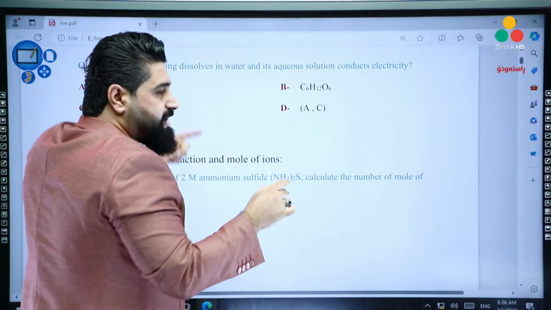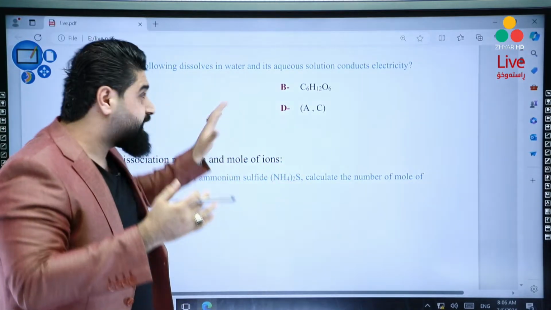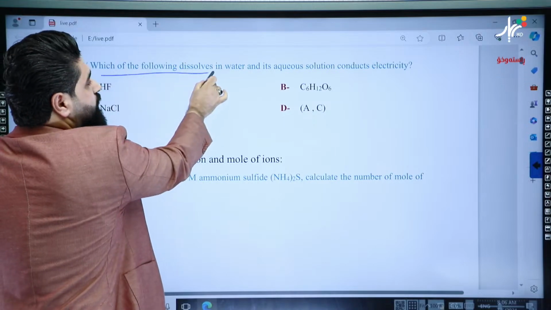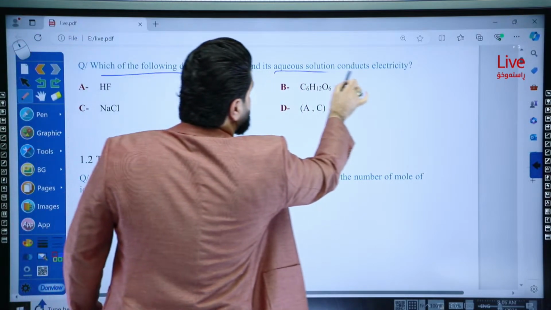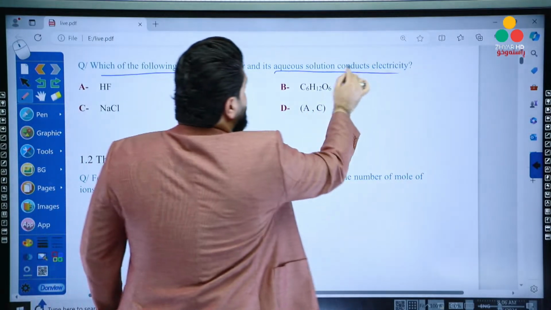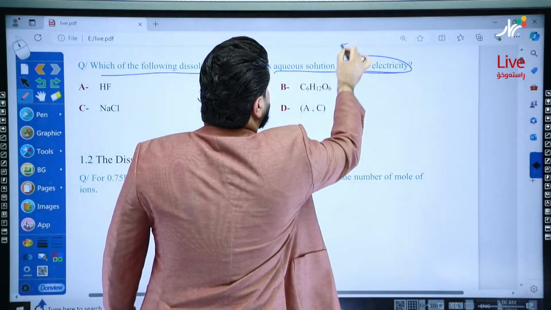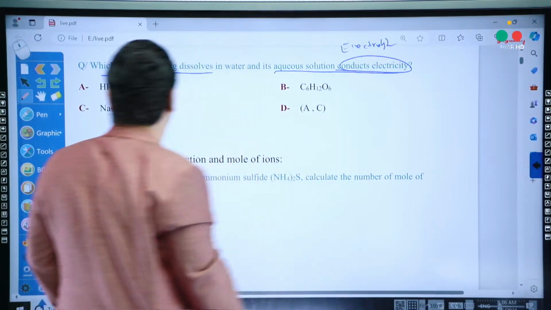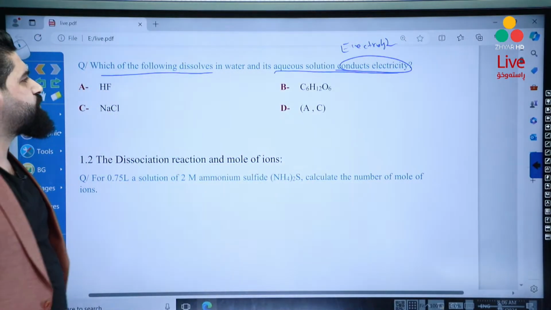Because later, after I explain something more, I'll get back to this question. Okay? Yalla. Which of the following dissolves in water and its aqueous solution conducts electricity? Same form, okay? Conducts electricity means electrolytes. Electrolytes, okay? Yalla. What are the electrolytes?